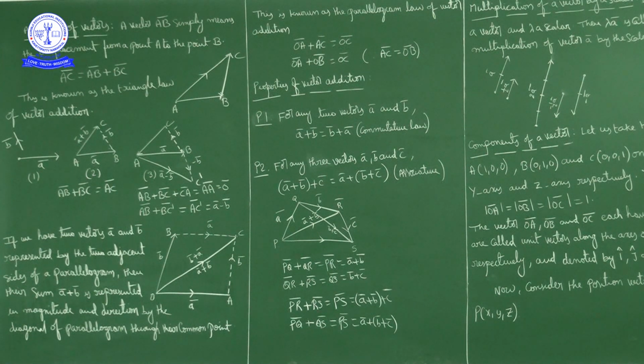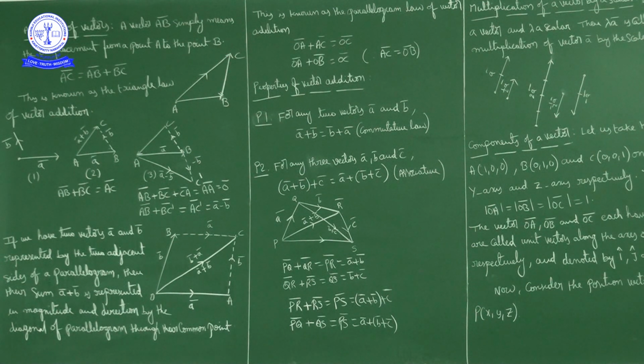Now how do we add? This is a vector AB bar. The initial point of vector AB bar is A and the terminal point is B. For vector BC bar, the initial point is B and the terminal point is C. So to add two vectors, the terminal point of the first vector has to be the initial point of the second vector.